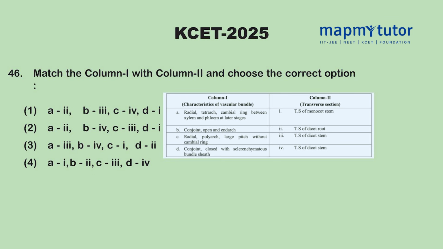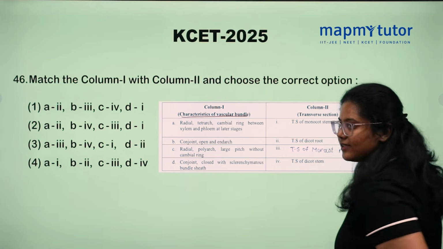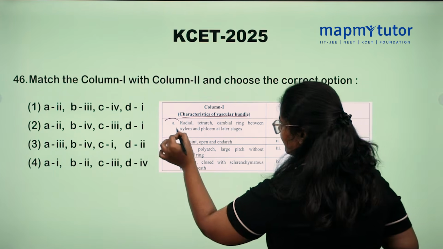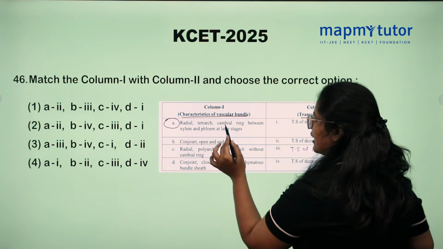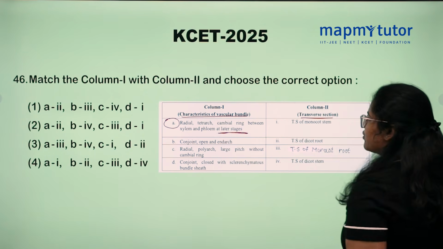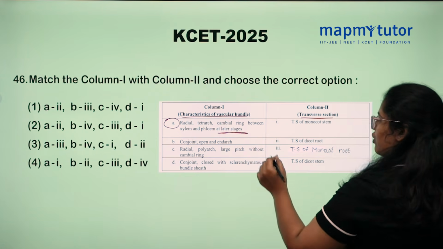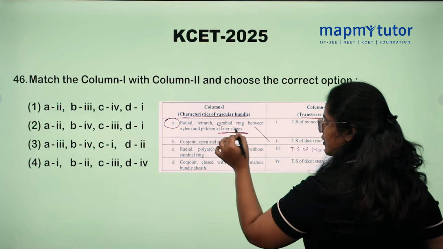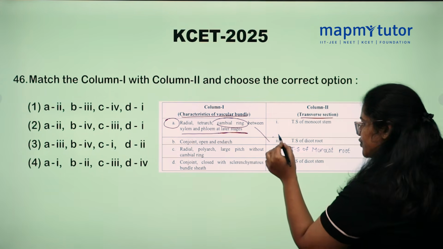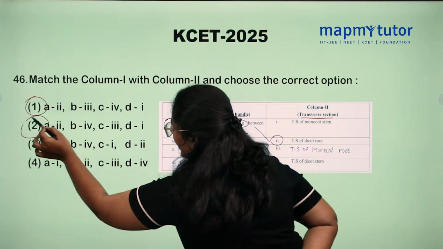Match column 1 with column 2. So what is column 1? Characteristics of vascular bundles, and column 2 is transverse section. Option A, radial, tetrarch, cambium ring between xylem and phloem at later stages. So can you guess what the transverse section is? In the transverse section of dicot root, the cambium ring appears at later stages. So option A matches with option 2 here. Yes, A is 2. So the option will be between 1 and 2 here.